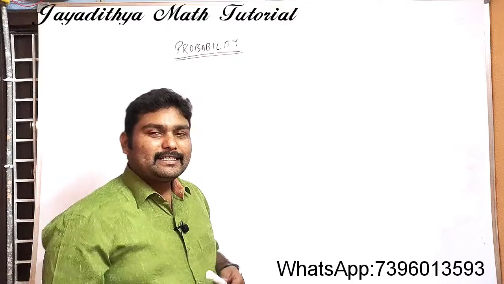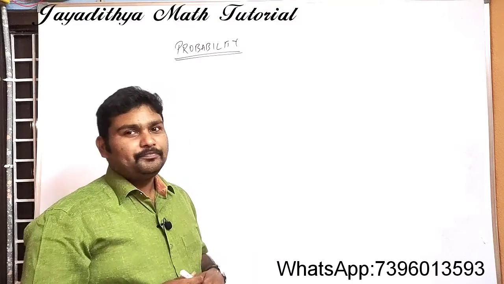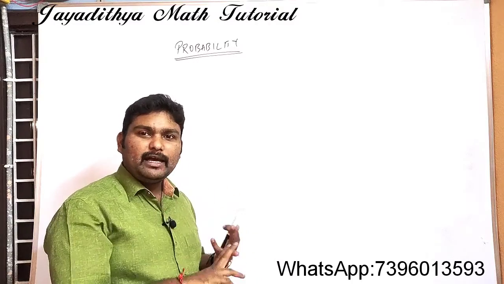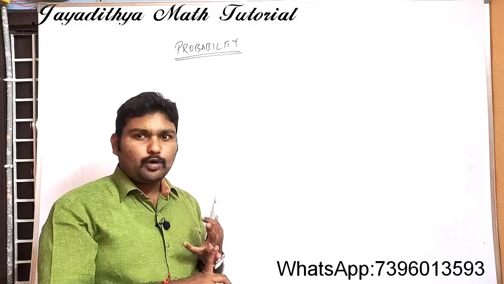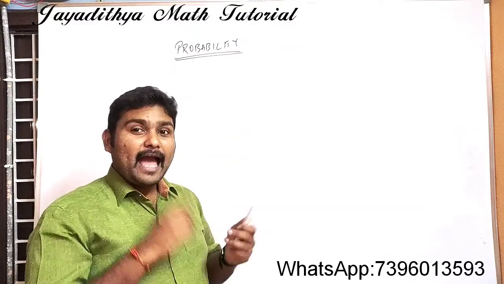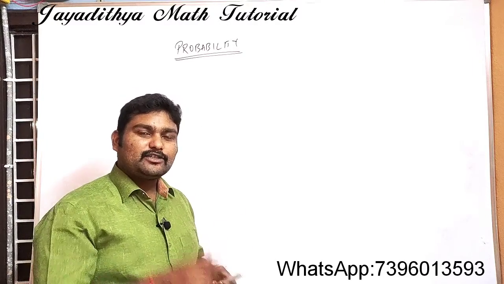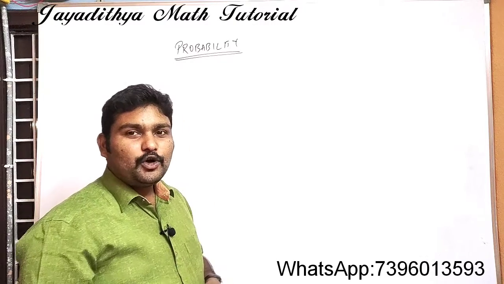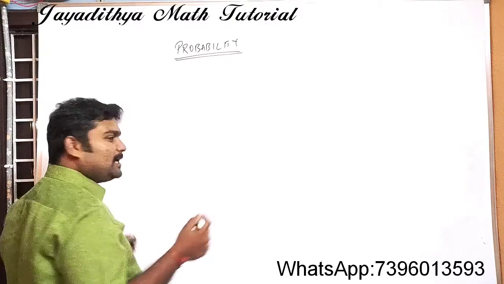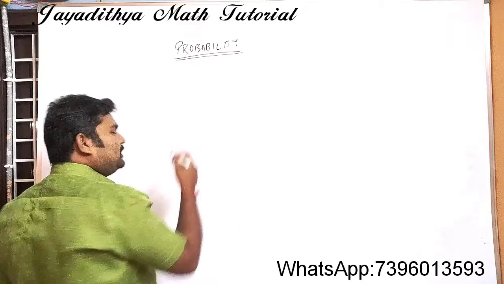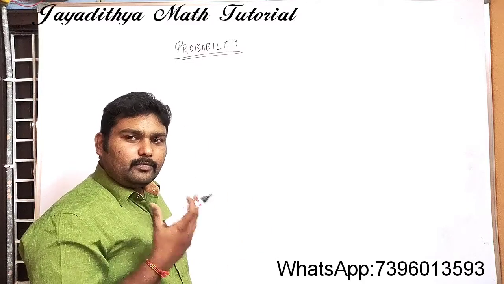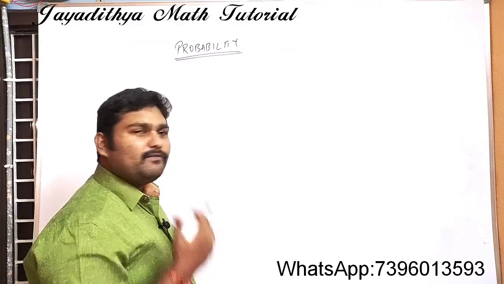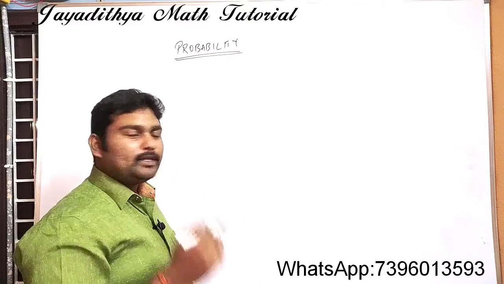Now let us enter into our class. What did we discuss in our previous class? We discussed what we mean by an experiment, what we mean by an event, and the formula for finding the probability of an event. We also discussed equally likely events. Two or more events whose probabilities are equal are called equally likely events.